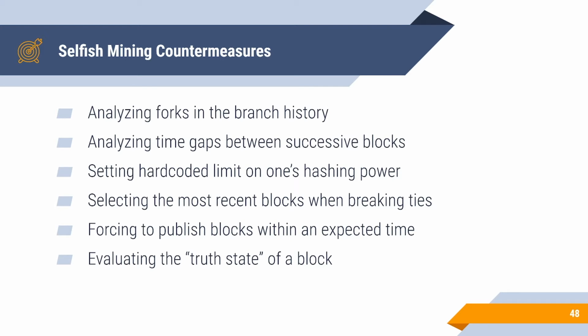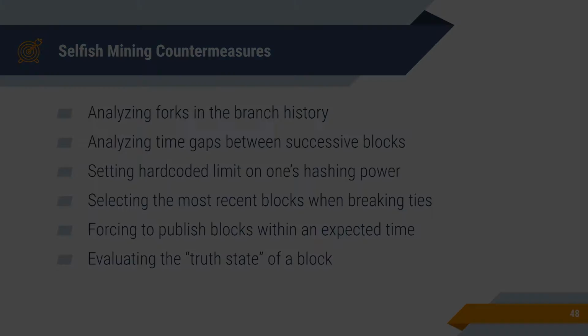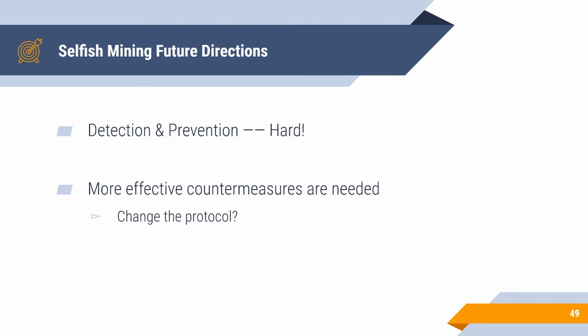Some techniques are listed below. For example, analyzing forks in the branch history, as the most evident sign of selfish mining is two competing branches. However, if multiple entities form a mining pool and are coordinated by a single administrator, the evidence of selfish mining would be distributed to various addresses, making the detection much more difficult. As a result, further investigation needs to be conducted to ensure that there are no opportunities for the attackers.